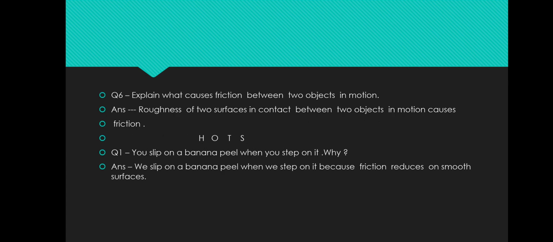Question number 6. Explain what causes friction between two objects in motion. Roughness of two surfaces in contact between two objects in motion causes friction.